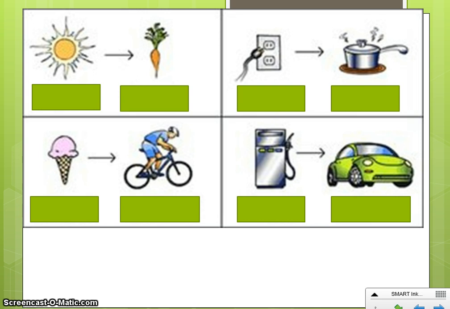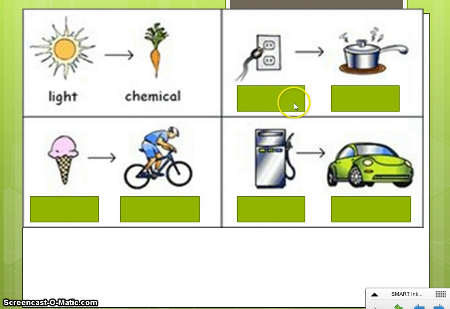Here are some examples of some different energy conversions. An energy conversion is when you change energy from one type to another. If we look at this picture up here on the top left, what type of energy is being shown in that picture? Hopefully you said light. And when that light goes into the carrot, it changes that light energy to chemical energy.